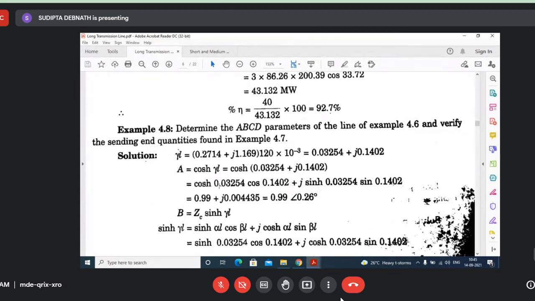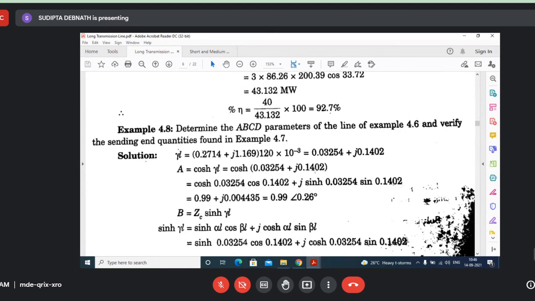It is just like the formula of sin A plus B, isn't it? Anyway, this is a plus. You need to remember what is cosh of A plus B, what is sinh of A plus B. You need to use those formulas. Now I told you this is cosh of this one into cosh of j this one.